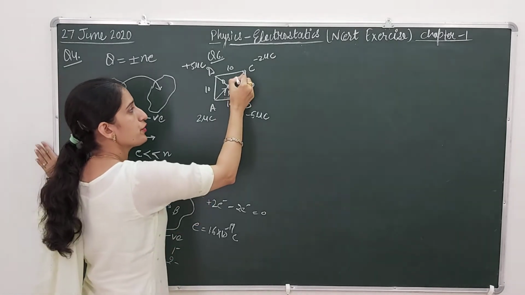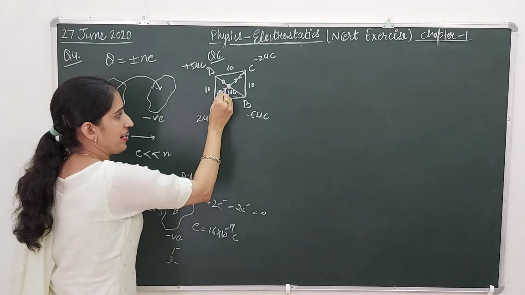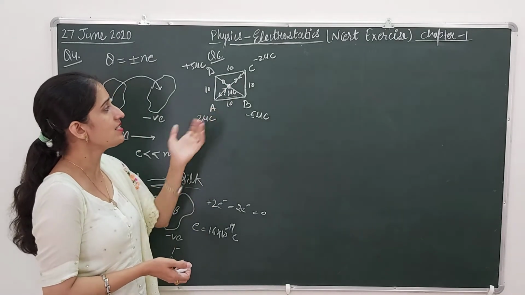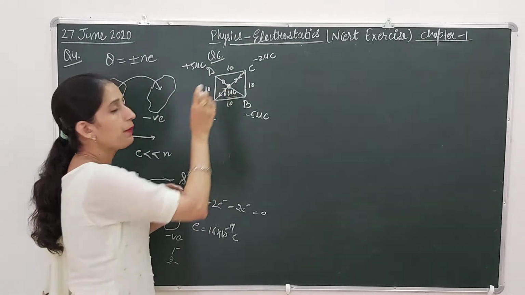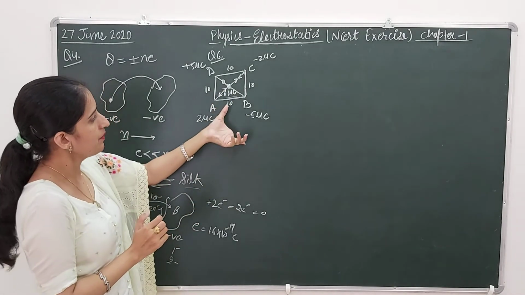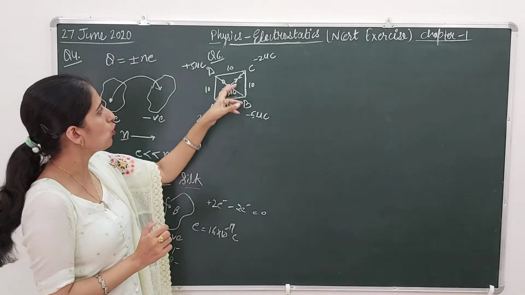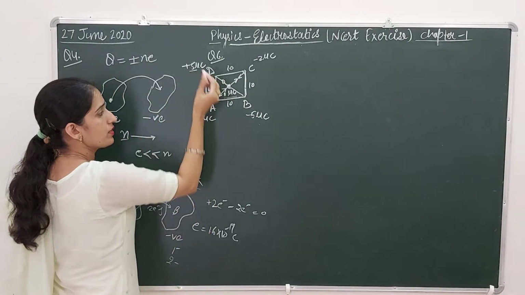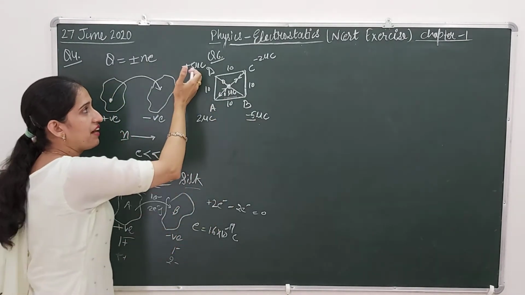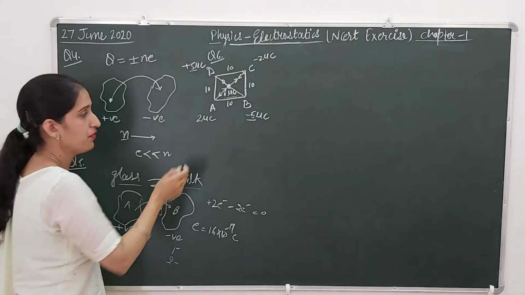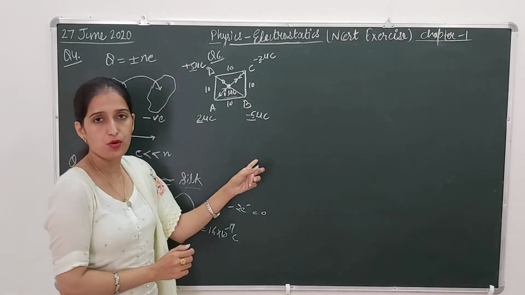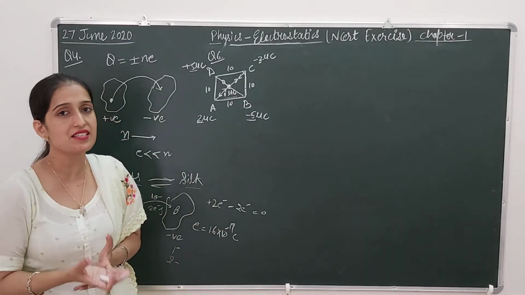So there will be attraction here and repulsion there. Similarly, here we have minus 5 microcoulomb and plus 5 microcoulomb. You can see, students, the magnitude is the same: 5 microcoulomb, 5 microcoulomb, 2 microcoulomb, 2 microcoulomb. Only the signs are opposite. One is attracting and another is repelling.